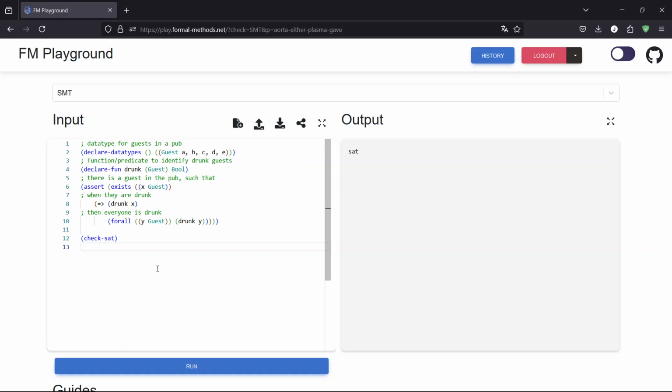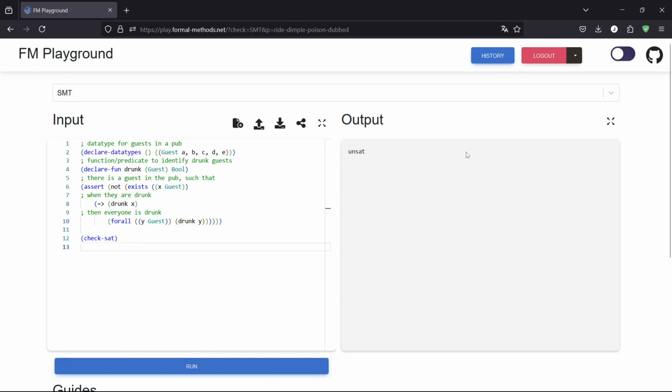To check validity instead of satisfiability, we can negate the thing that we're checking, and if there's no way to satisfy the negation, then it must be valid. So it must be satisfied for all possible assignments to the variables. So let's negate this. Let's put a not around this thing, and then check again satisfiability.